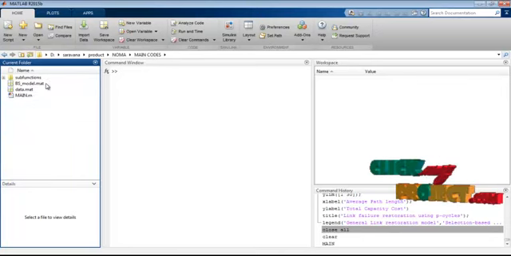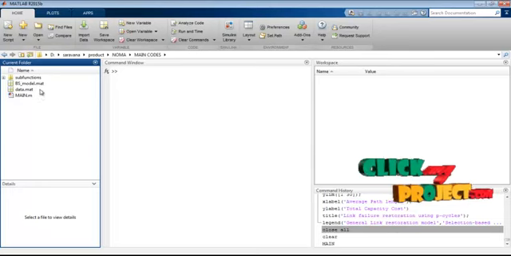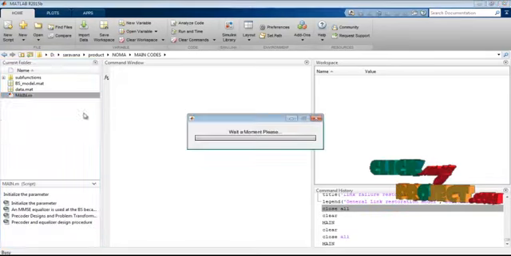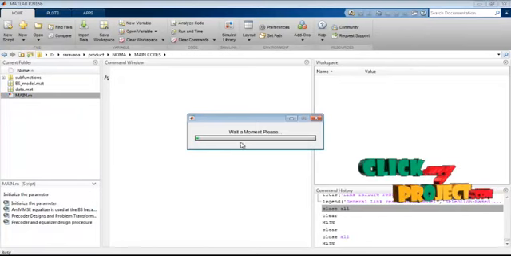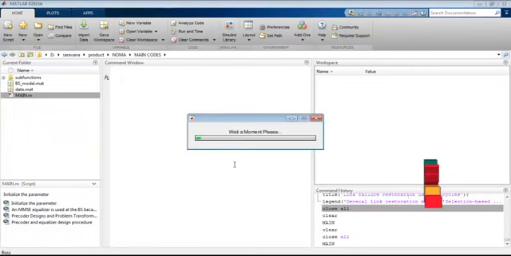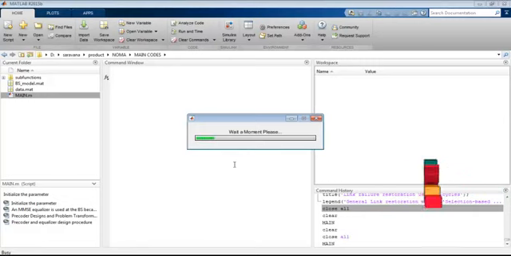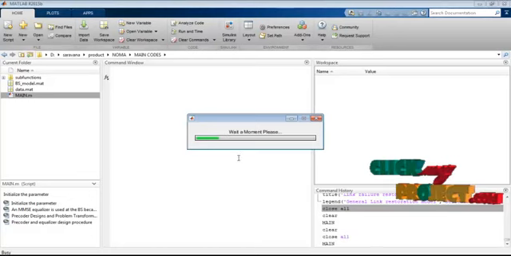The mat file stores some data. Now I will run this main file. It is running now. It's still loading, so wait a moment for the wait bar.